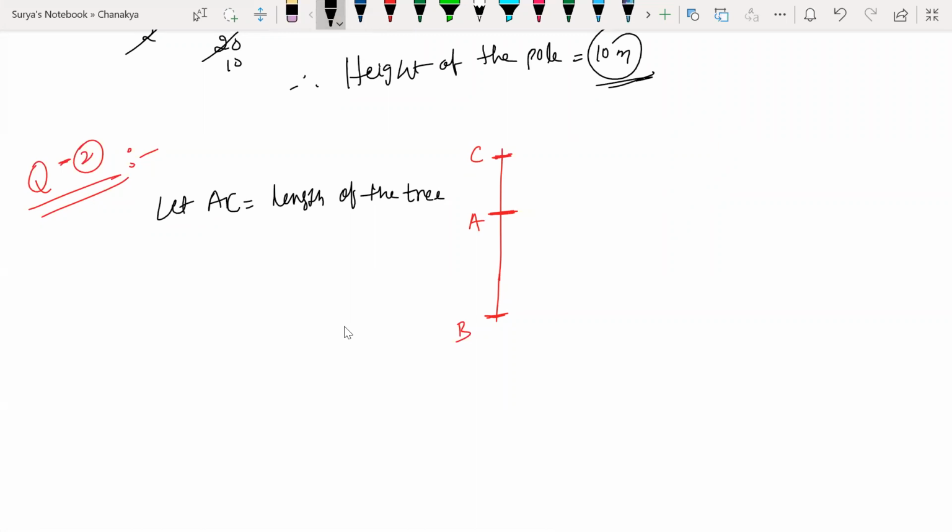AC is equal to length of the tree now. Sorry, BC not AC, BC guys. BC is length of the tree and AC part, due to storm it has been broken. Clear?